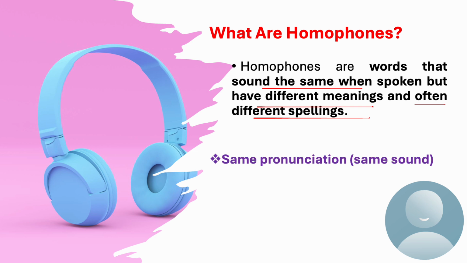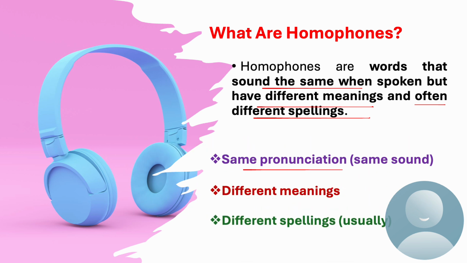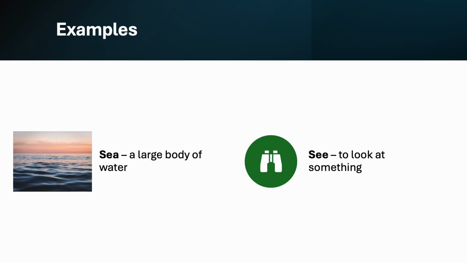So, what are homophones? Homophones are words that sound the same when we say them. They have the same pronunciation, but they have different meanings and different spellings. Now we will see some examples.